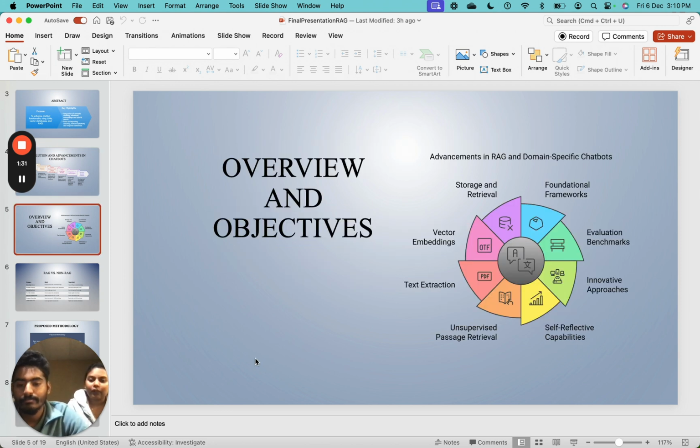The objectives of our project were clear: to develop a chatbot capable of handling domain-specific queries, where our chatbot reads a PDF file and generates responses within the file data; to leverage RAG for enhanced accuracy; and to create a seamless user experience. The ultimate goal was to demonstrate how RAG models can bridge the gap between static information retrieval and dynamic response generation.